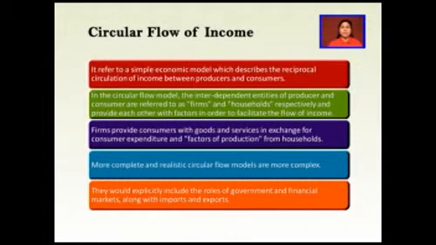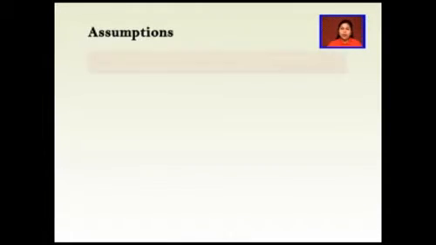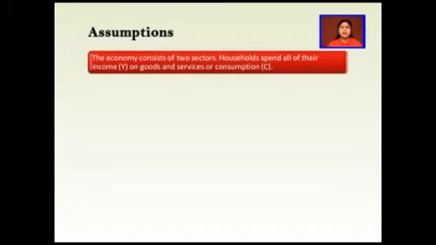Now, there are some assumptions in the circular flow of income. The basic circular flow of income model consists of 7 assumptions. Number 1, the economy consists of 2 sectors. First is households and the second is firms, and you can even have the vice versa. The first can be firms and the second can be households.